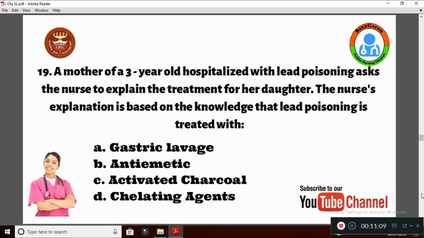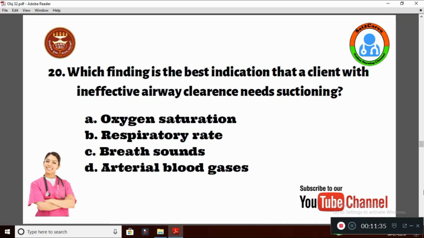Here, in lead poisoning, lead is the metal. So to remove the metal from our body in case of poisoning, we use a chelating agent. The chelating agents form a water-soluble complex with the metal, which helps to prevent absorption and facilitates the excretion of the poisoning metal from our body. So option D, chelating agent, is the right answer.